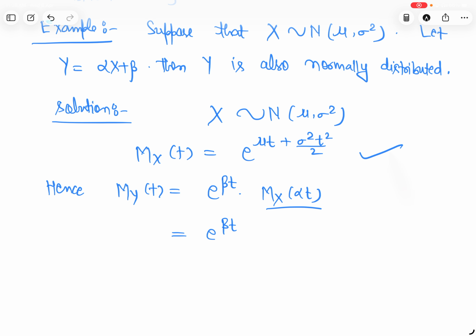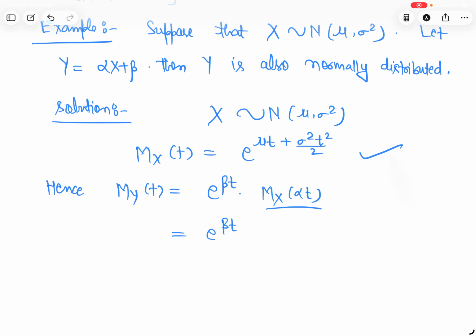So e to the power mu alpha t into e to the power sigma square alpha t whole square by 2, into e to the power beta t.